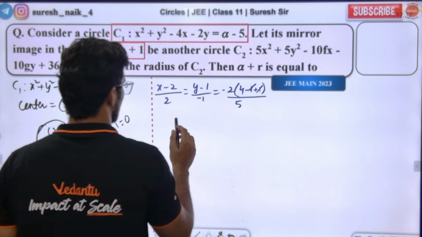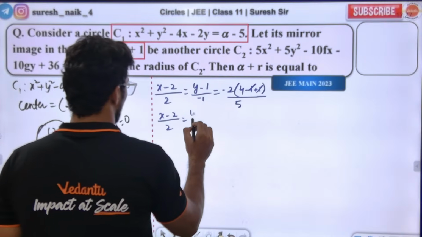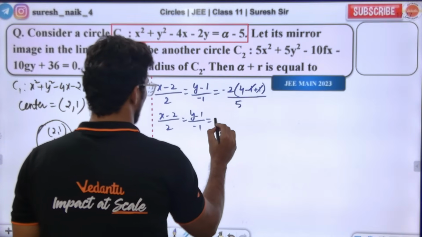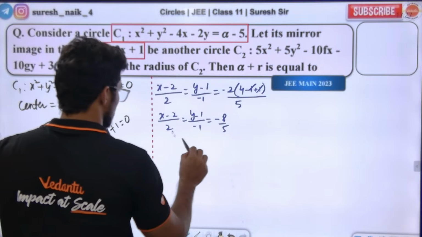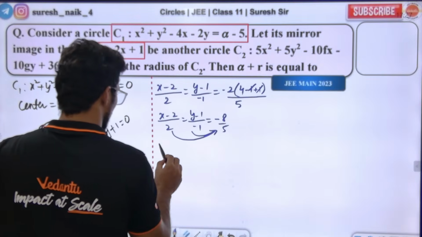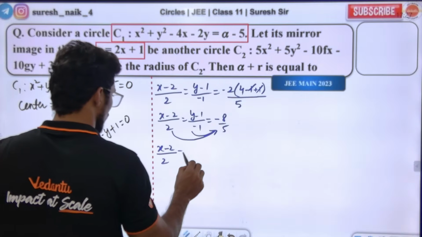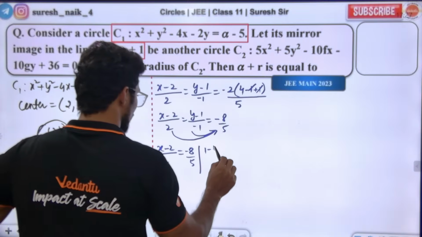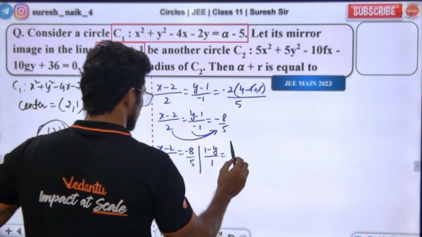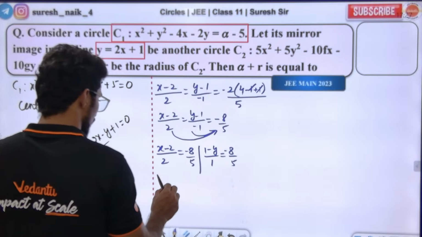This is equal to minus 8 by 5. So (x minus 2) divided by 2 is equal to (y minus 1) divided by minus 1 is equal to minus 8 by 5. Equate each. So tell me here.